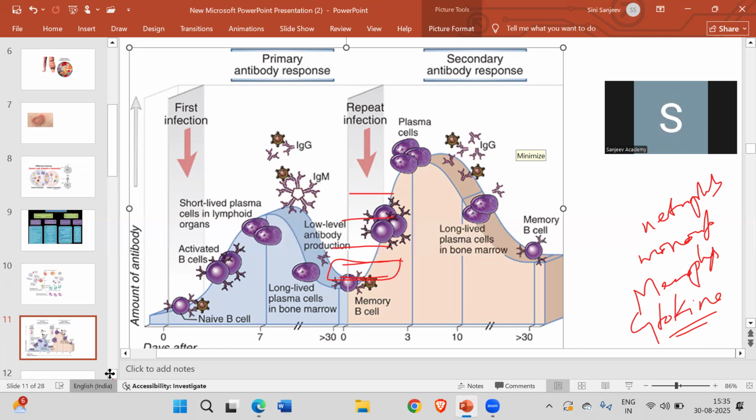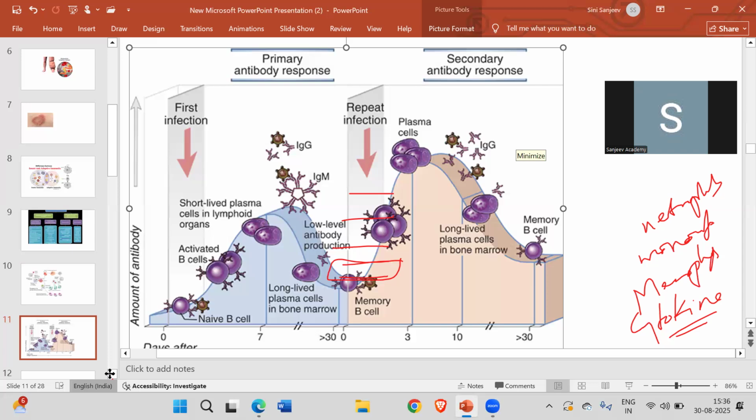This diagram shows how the activated B cells in the first infection store that particular pathogen's information. Later on, in the bone marrow, the plasma cells which already have those memory B cells will tell it that this is an infection. Instead of taking 3 to 4 days to cure, as when you were first infected, you will maybe only take 1 or 2 days, or sometimes you won't have any effect at all.